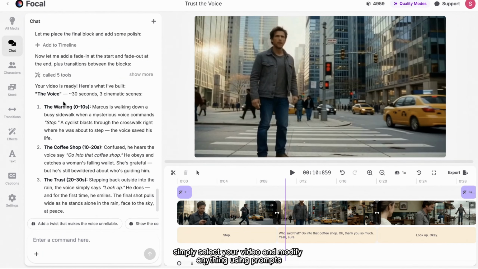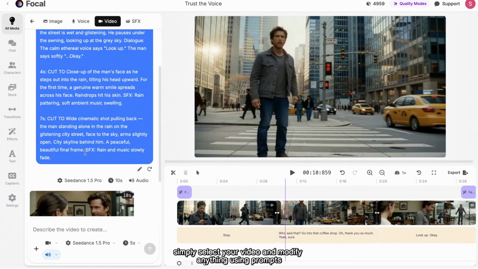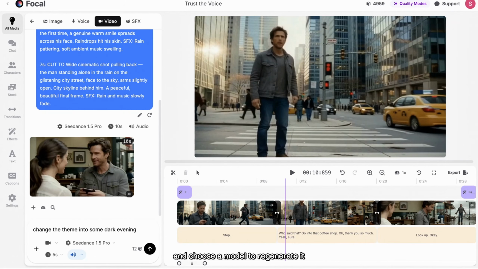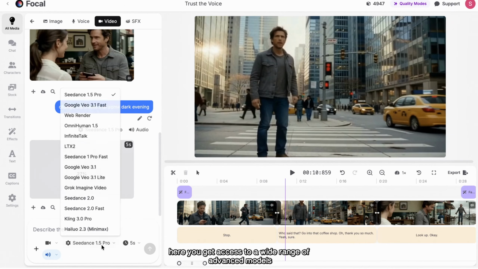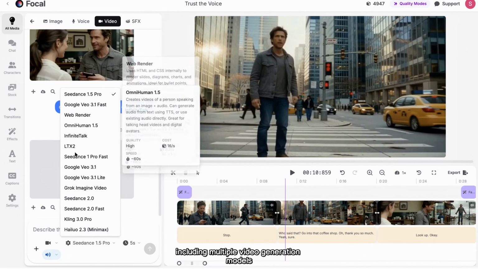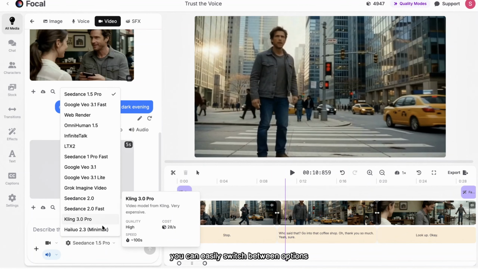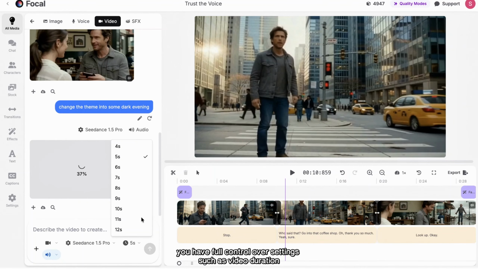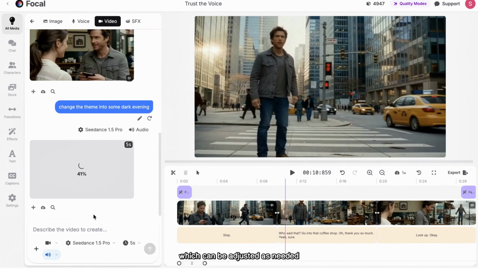In the chat section, simply select your video and modify anything using prompts. For example, you can change the theme, like switching to a dark evening style, and choose a model to regenerate it. Here you get access to a wide range of advanced models, including multiple video generation models. You can easily switch between options. Additionally, you have full control over settings such as video duration, which can be adjusted as needed.